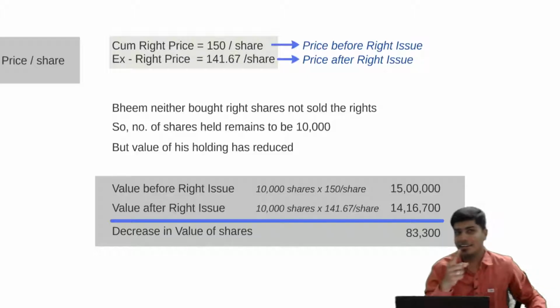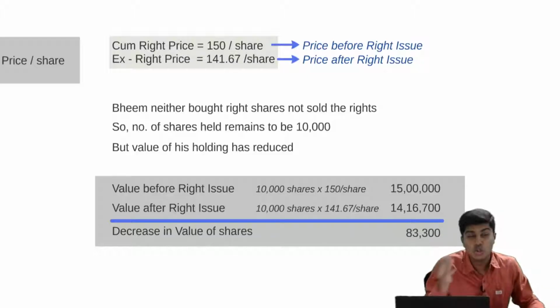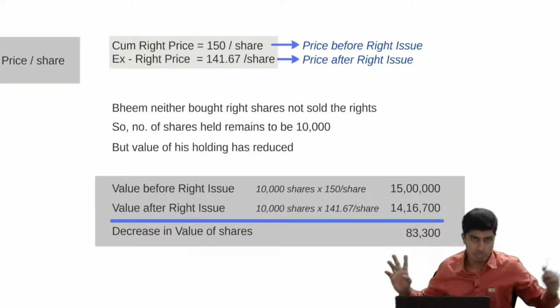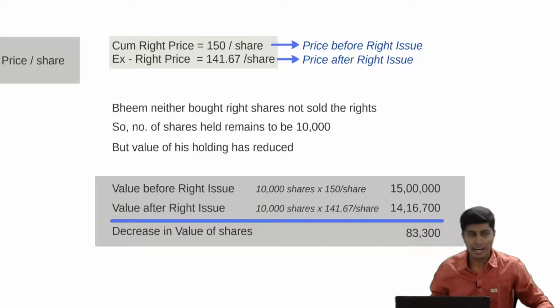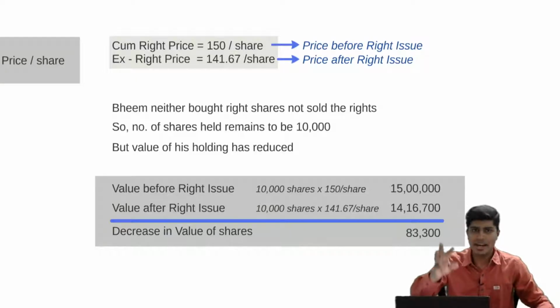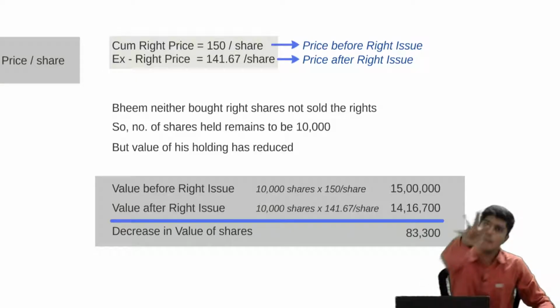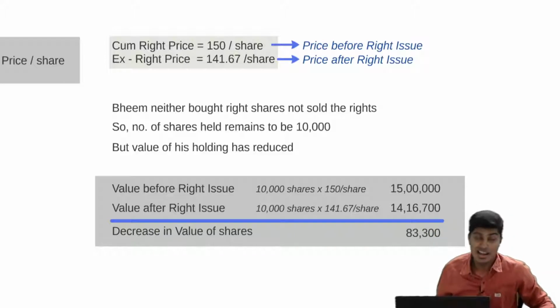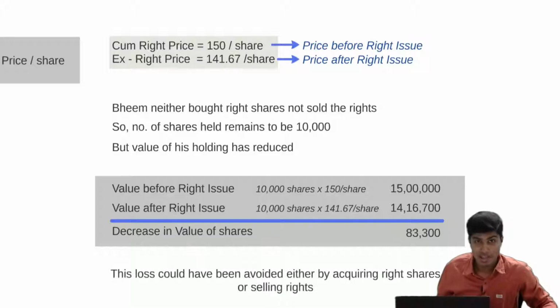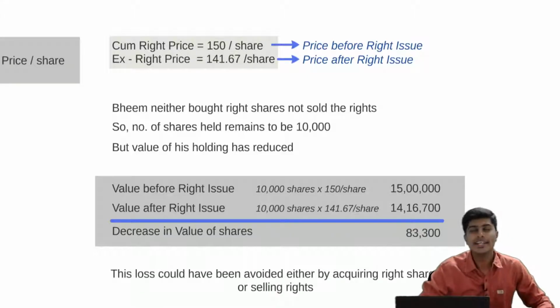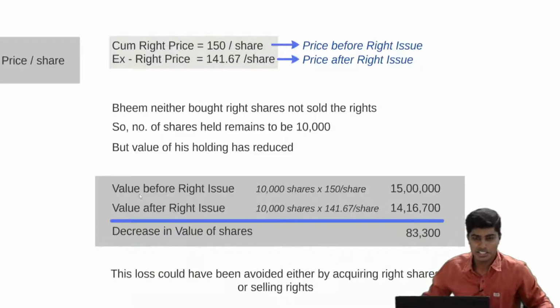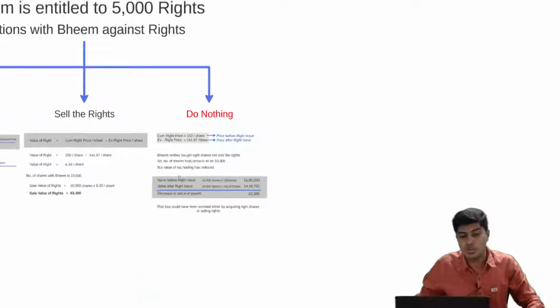So in a wise market, if there is a right issue, you should either buy those right shares or sell those rights to someone. If you want to see the practical side of it, in your demat account there will be something called rights. You have an option to sell it like you sell shares, and the entire amount is profit. And if you don't sell it, you are going to face the consequence of a decrease in the value of your shares. So this is it with regard to right issue.